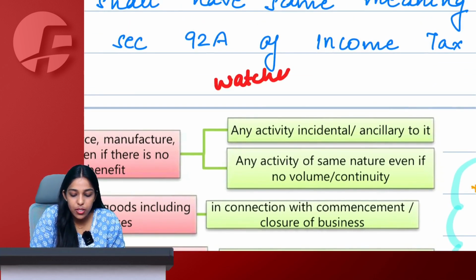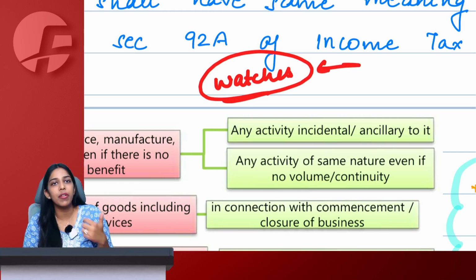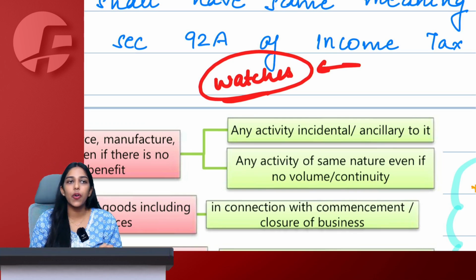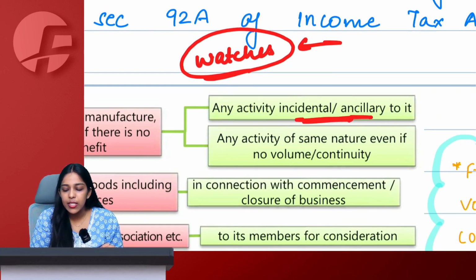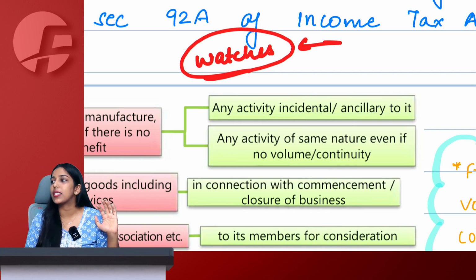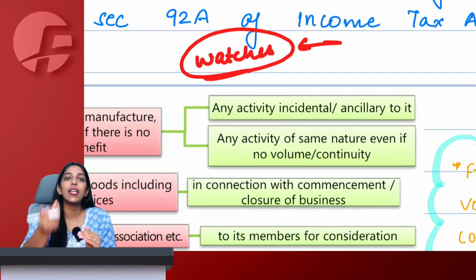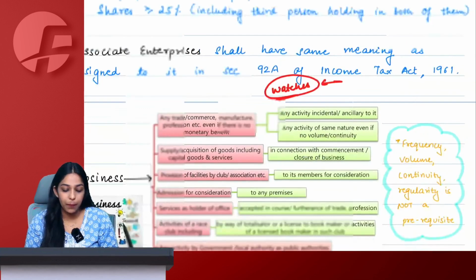Since I sell watches, if any customer who has purchased a watch from me faces any issue, I repair the watches for them, I change the cells for them, and I charge some money from them. Which means the other activity that I am doing is incidental, ancillary to my main activity, is of same nature with the main activity, then this repairing of watch will also be considered as my business. Not just the sales of watch, but also the repairing of watch will now become my business only.